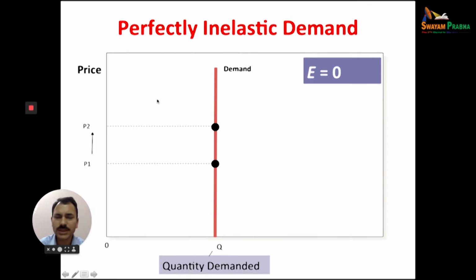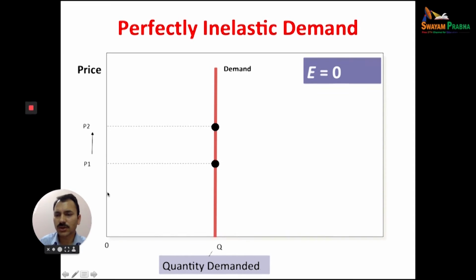On the x-axis we have quantity demanded, on the y-axis we have price. If the price of the commodity changes, for example P to P1, and the quantity demanded does not change, it means perfectly inelastic demand. If price changes from P1 to P2 but there is no change in quantity demanded, this is perfectly inelastic demand. For example, salt.